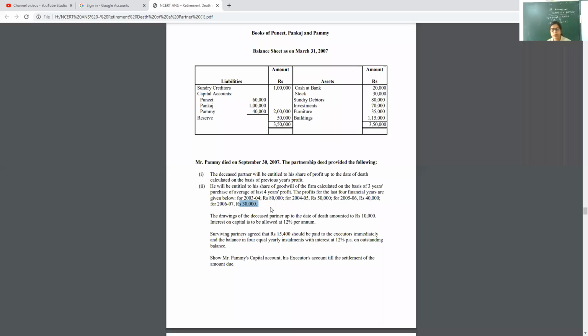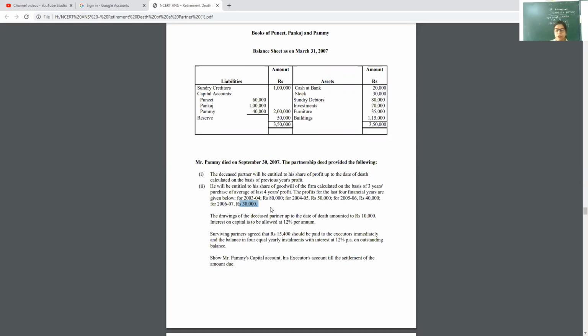Here profit is 30,000, time is 6 months, share is 1/5. This is the crucial point you have to keep in mind. Only the P&L suspense calculation and IUC will be different. All other process, methods and steps will be the same. So here 30,000 is the profit. You will keep that in mind.